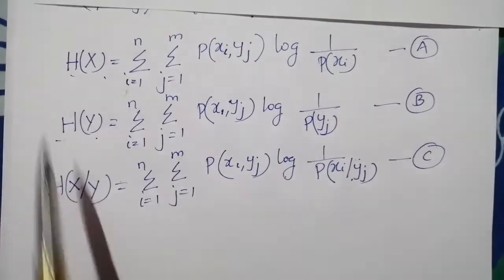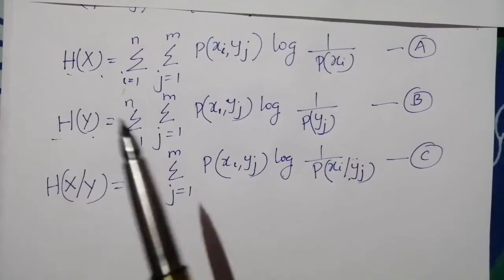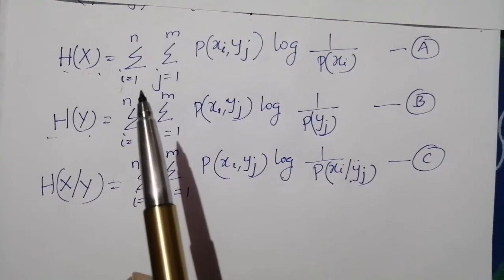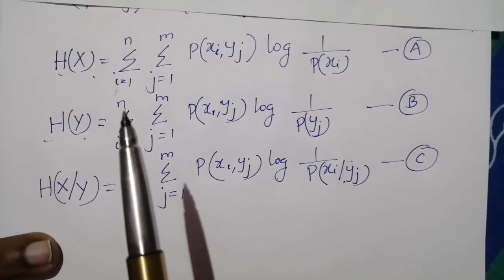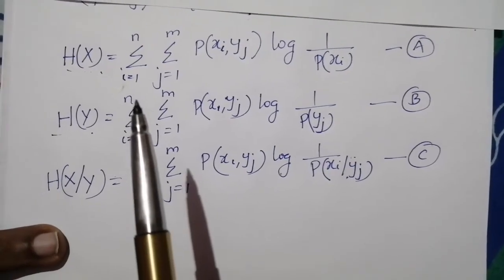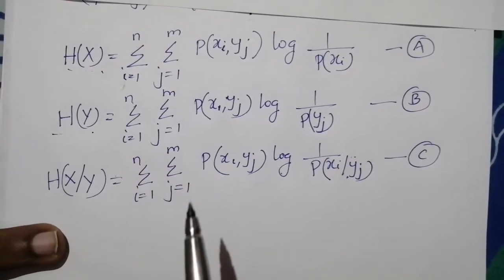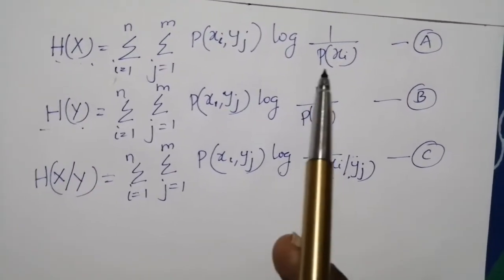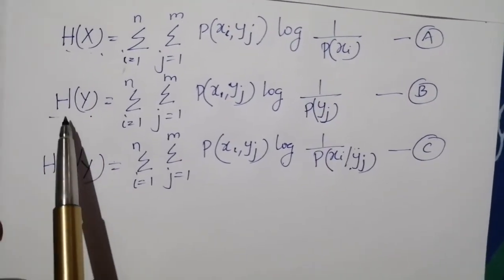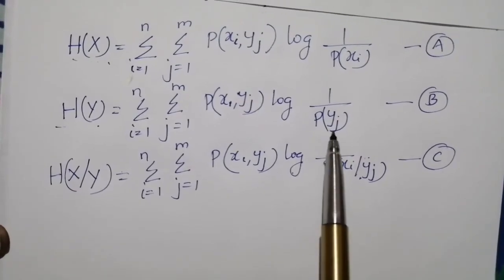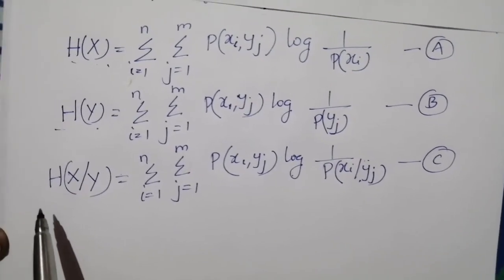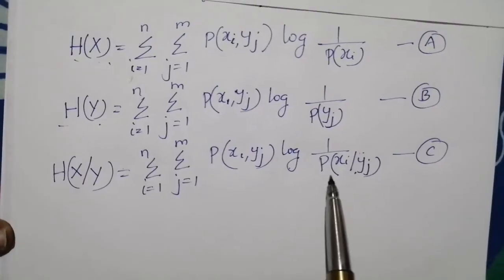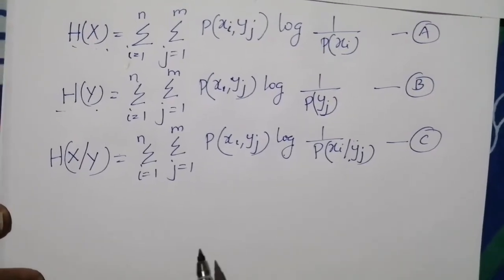We can generalize this: the entropy you want is the double summation of the joint probability multiplied by the logarithm of the reciprocal of the probability of interest. In the case of H(X), the probability of interest is P(xi). In the case of H(Y), it is P(yj). And in the case of H(X|Y), it is P(xi|yj).